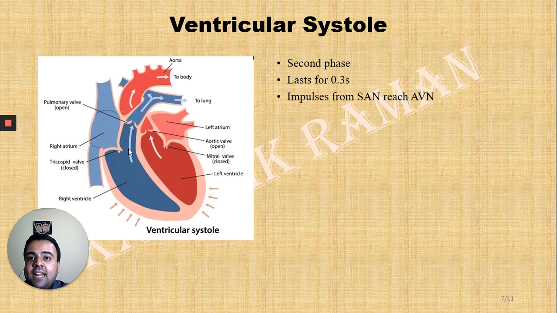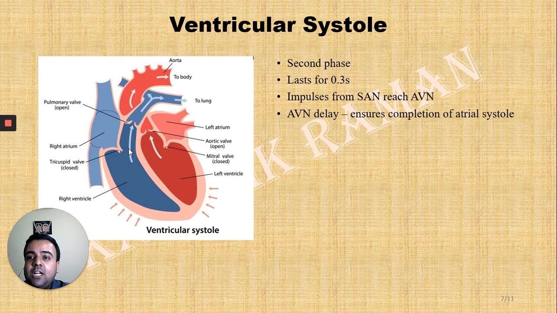The SAN and the AVN are not connected directly by a physical link. Through the internodal fibers, the impulse from the SAN reaches the AVN. The duration taken by the impulse to reach the AVN